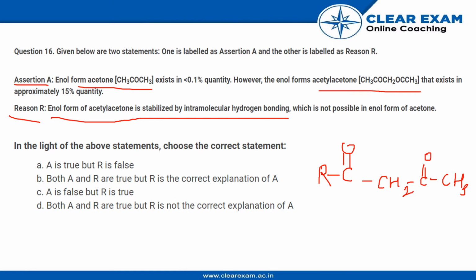Now what happens is, we have two carbonyl groups and an alkyl group present between them, correct?